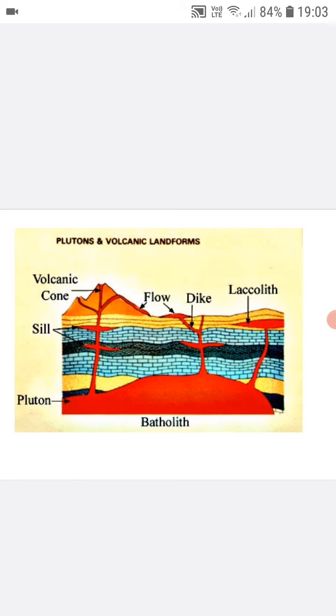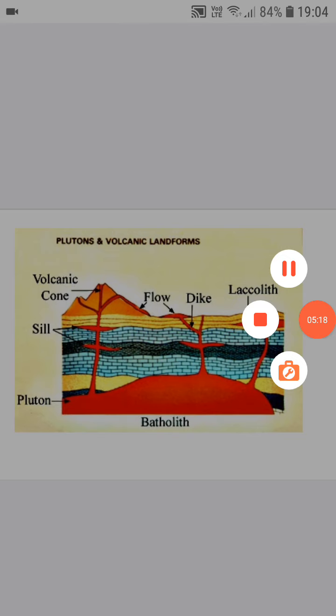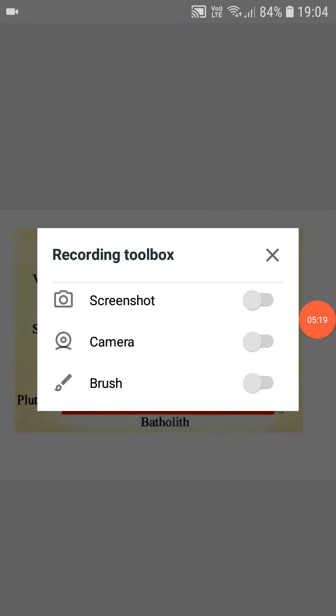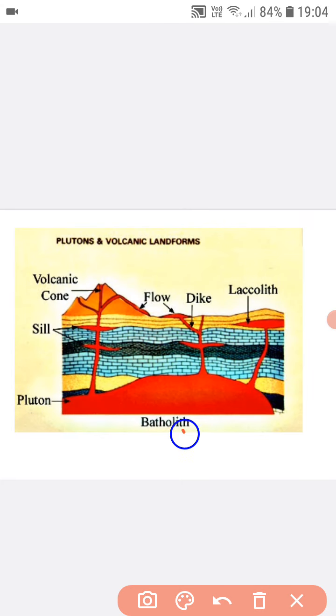Okay, here we can see the picture of plutonic or volcanic landforms. This one is batholith. This batholith is formed due to the solidification of lava near the earth's deepest part.